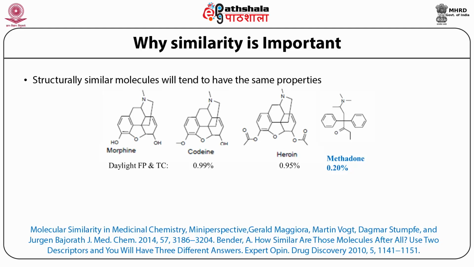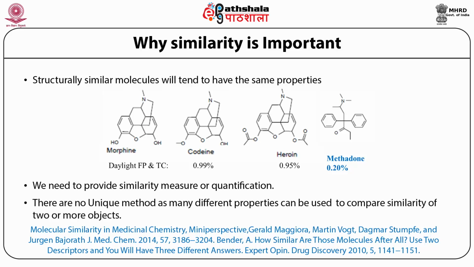Whereas methadone, which is a little farther, has much less effect. So we need a similarity measure, but there are certain difficulties: we must have a quantifying method which should be used as a unique method.